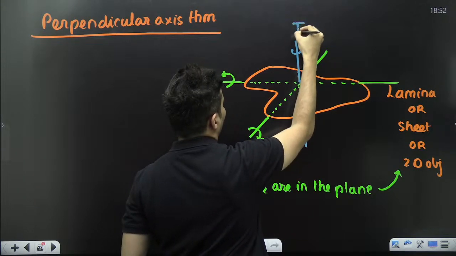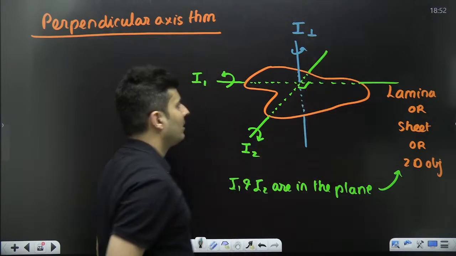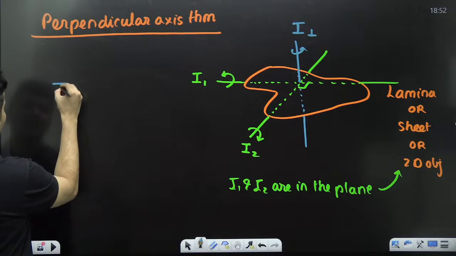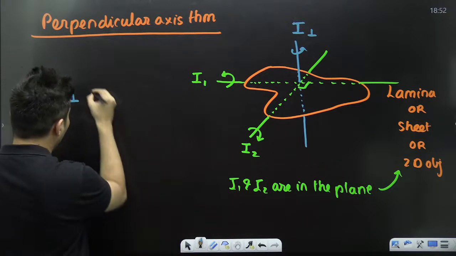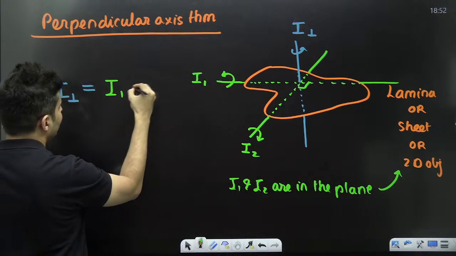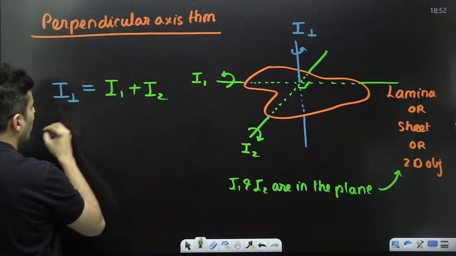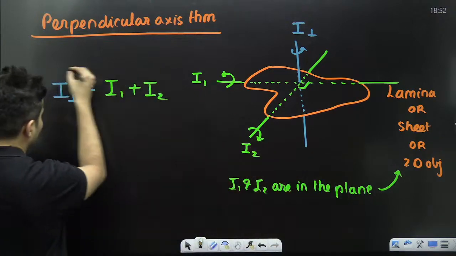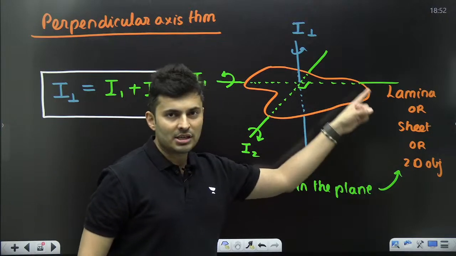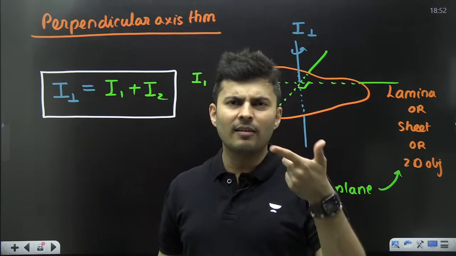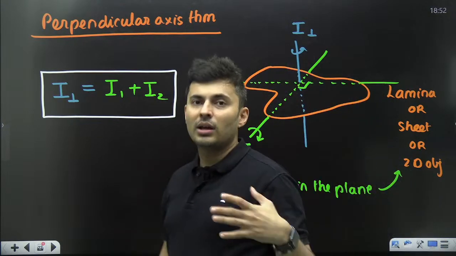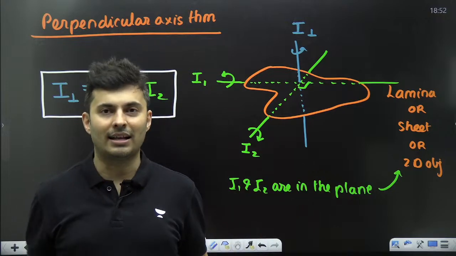This is your I perpendicular, which is perpendicular to the plane itself. This I perpendicular happens to be just the sum of these two moments of inertia. That means I1 plus I2. This is the formula. That's it. It is only valid for laminar two-dimensional sheet-like objects like ring, disc, etc. So you can use this theorem and find out a moment of inertia about the perpendicular axis.